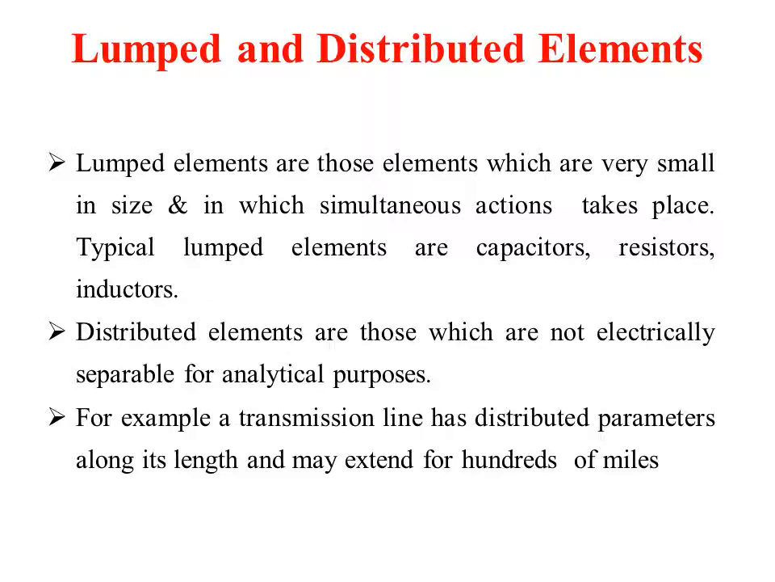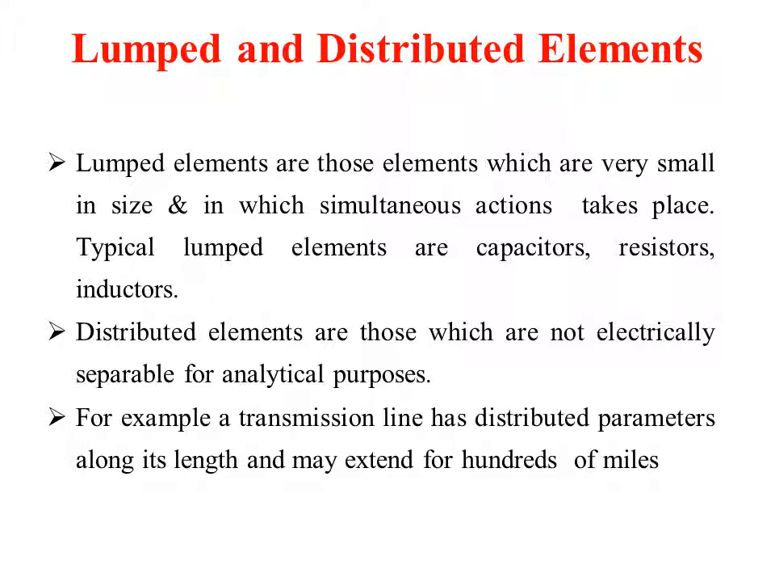Distributed elements are those which are not electrically separable for analytical purposes. For example, if you take a transmission line, the equivalent circuit of the transmission line will indicate resistance, inductance and capacitance values, and we cannot analyze the individual performance of that particular network. Those types of elements come under distributed elements. For example, a transmission line has distributed parameters along its length and may extend for hundreds of miles. So this is the basic classification of lumped and distributed elements.